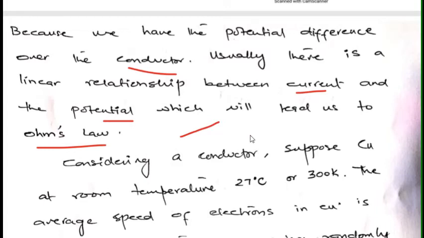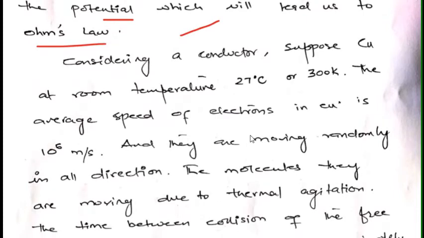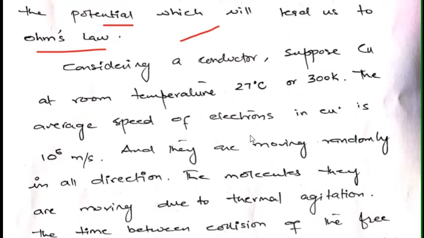So now what we will do, we will consider a conductor. Let that conductor be copper. We have a copper wire at room temperature, and mostly room temperature is considered to be 27 degrees Celsius, or in Kelvins it is 300 Kelvin. The average speed of electrons in copper is 10^6 meters per second. It is when we have not applied any potential to it.